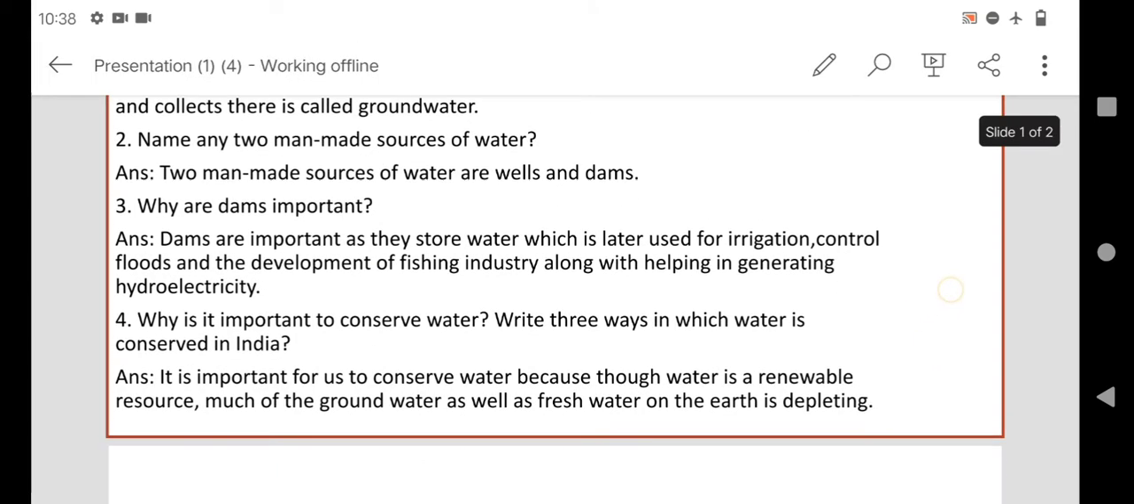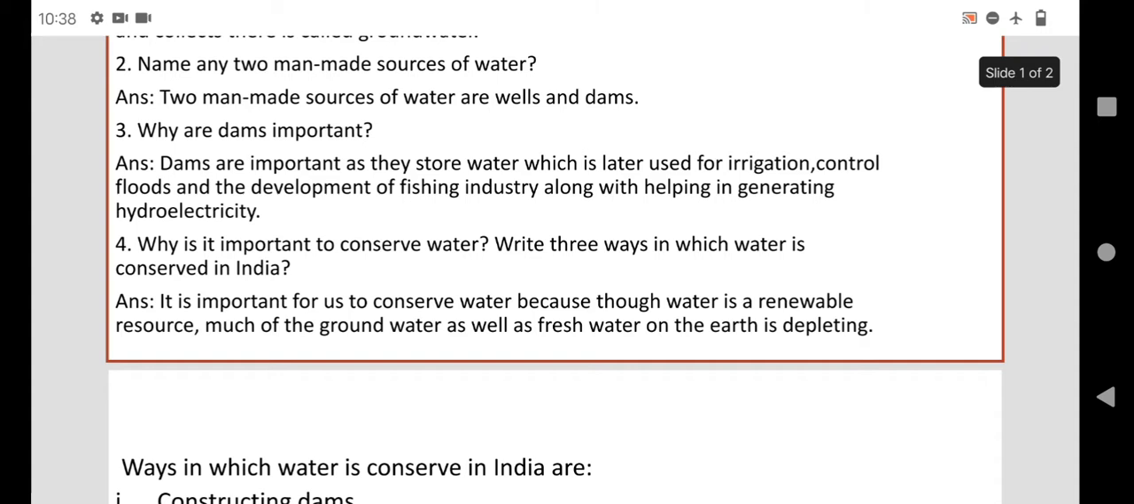Next, 2. Name any two man-made sources of water. The answer is two man-made sources of water are wells and dams. From wells and dams we get water, which are made by man, made by people.